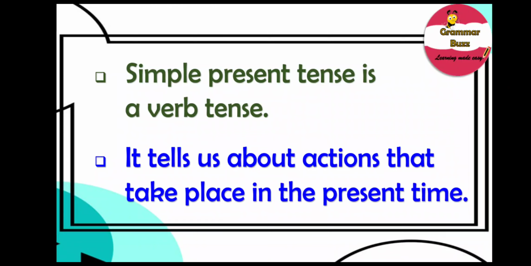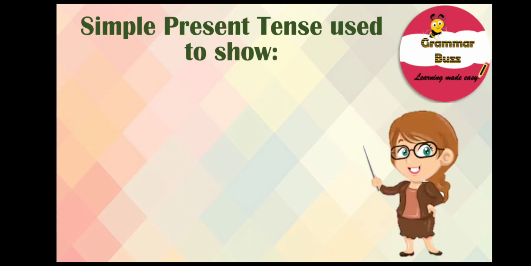So, when do we use simple present tense? Big question. Okay, let's find out. Well, simple present tense is used to show habit. That is, it is used to tell us about habitual actions which a person does every day.